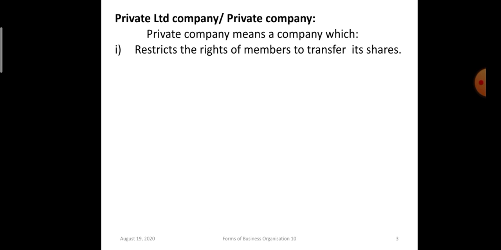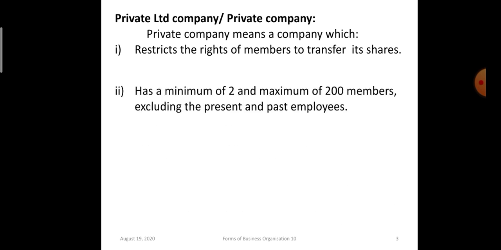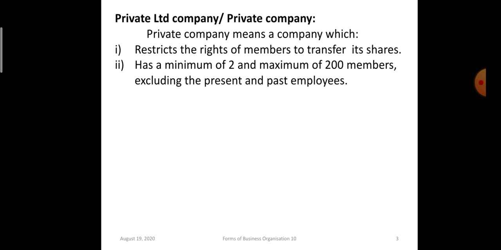Now see, in case of a joint stock company, the capital is divided into small equal units known as shares, stocks. These stocks can be easily transferred, but in case of a private company, there is a restriction on the transfer of shares. The members cannot transfer their shares easily, because if this restriction is not there, then the second characteristic can be violated. That means there can be more than 200 members, and in that case the private company will cease to exist as a private company. It will become a public company if the members become more than 200.